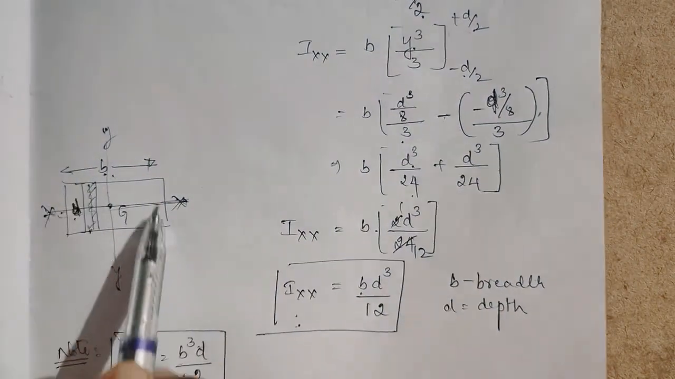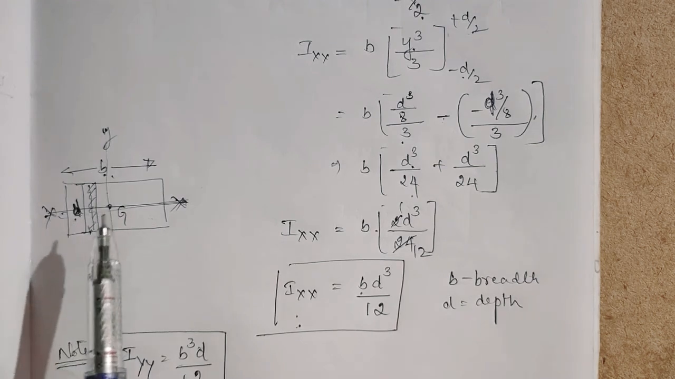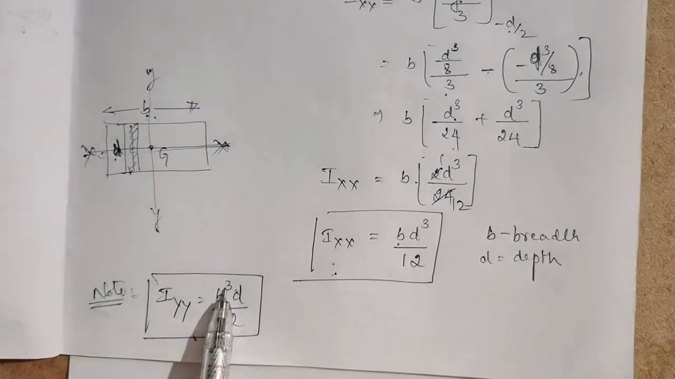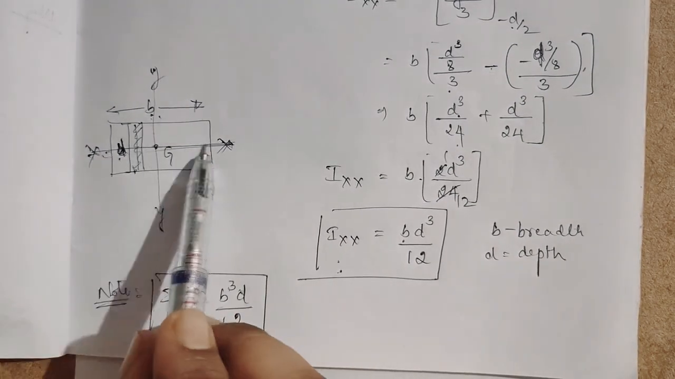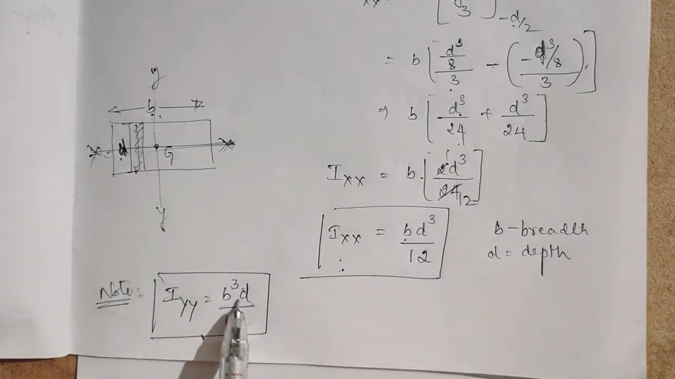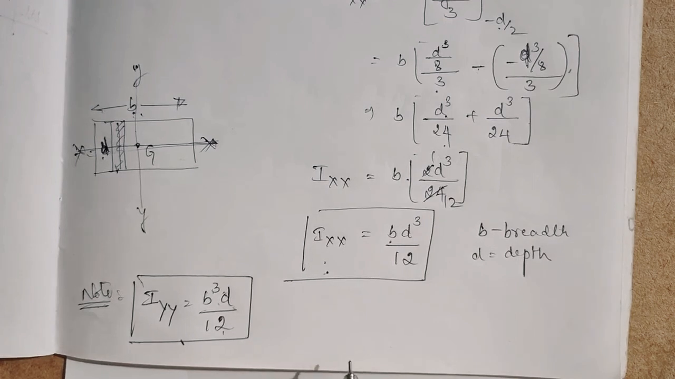That is one condition. Another condition: if the triangle is tilted like this, whichever the longer side will be, it will be the cubic one. So which is perpendicular to the x axis will be b cube d by 12. While solving I'll tell you again, so you will remember.